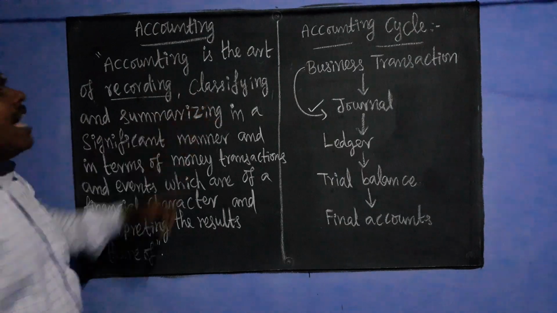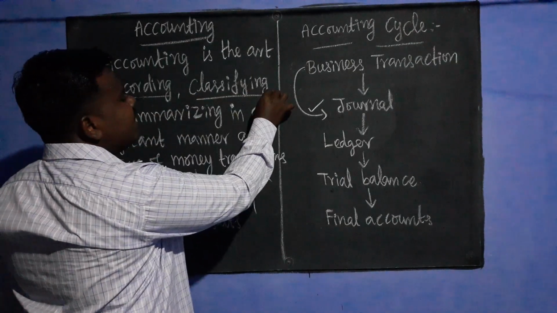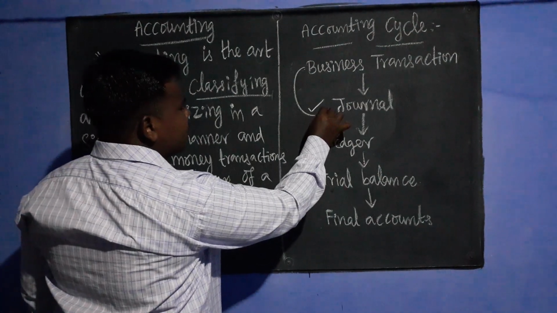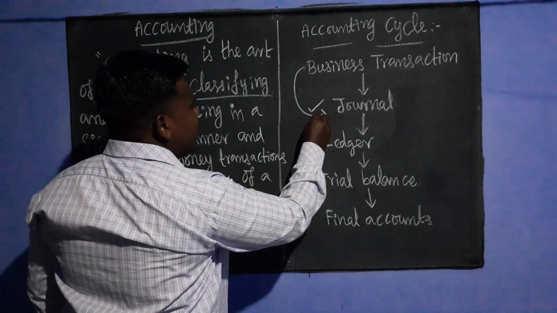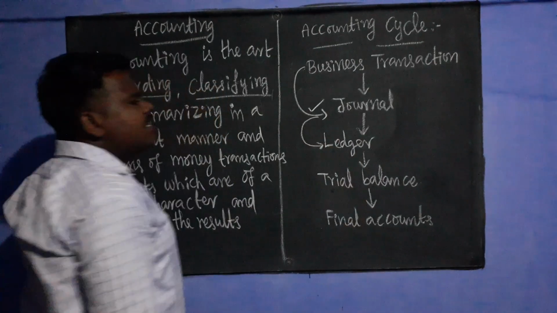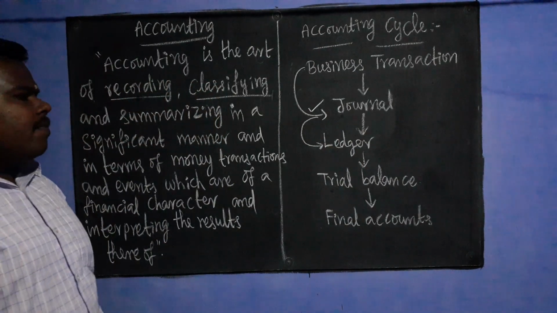Next one is classifying: classifying the accounts with the help of the ledger. After recording the journal entries, the journal entry is posted to the ledger.